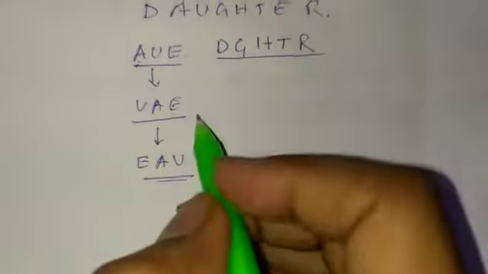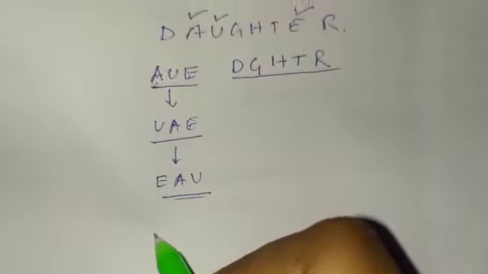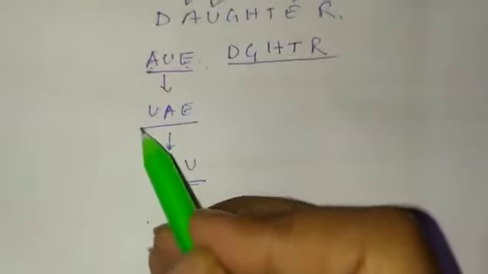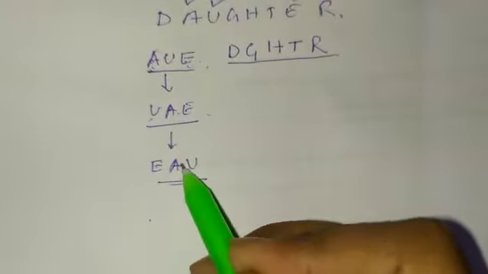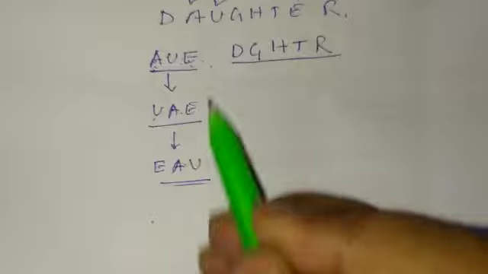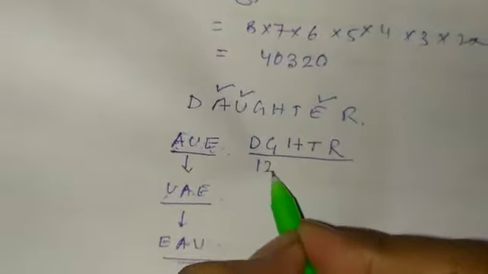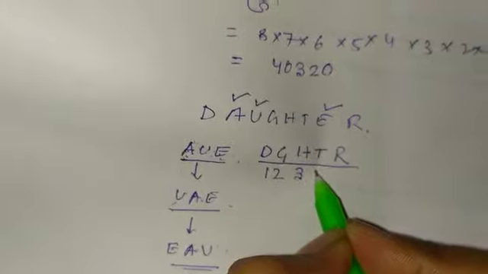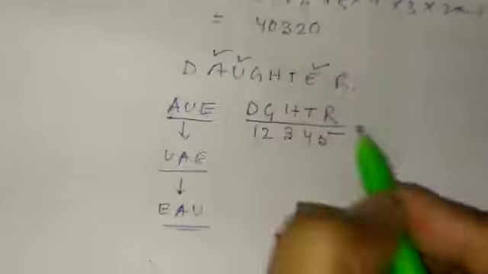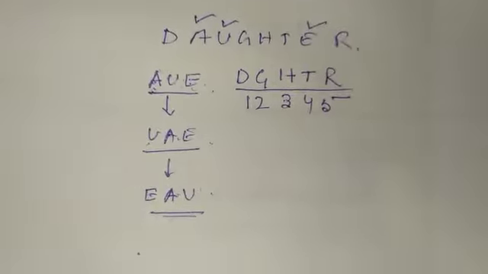So there are 3 categories: A U E, U A E and E A U. The vowels always come together, and how many are the rest consonants? 1, 2, 3, 4. The rest are 4 consonants.